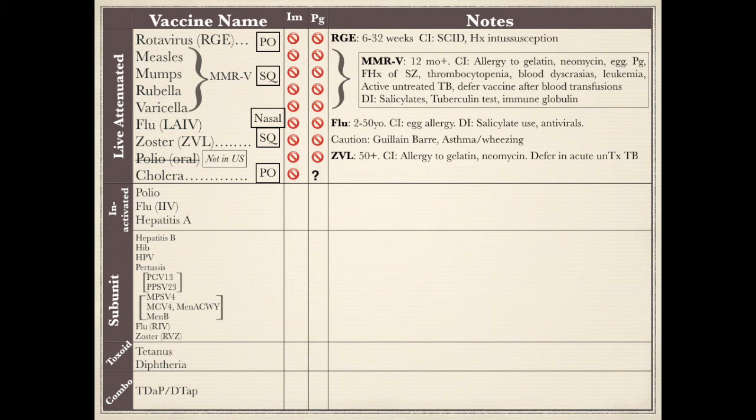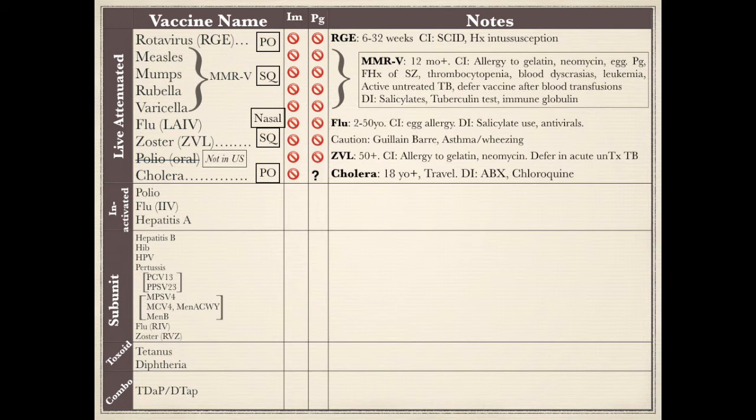Polio is another vaccine that has 2 different forms. However, the oral live attenuated is no longer given in the United States. Cholera vaccine is given to people traveling to cholera-affected areas. It should be administered a minimum of 10 days before potential exposure. The vaccine reduces chances of severe diarrhea by 90% 10 days after vaccination and by 80% at least 3 months after vaccination. The only contraindications are in pregnant and immunocompromised individuals.